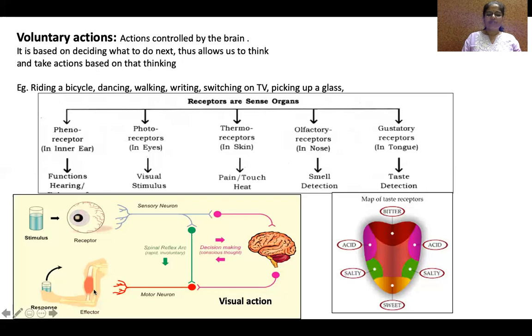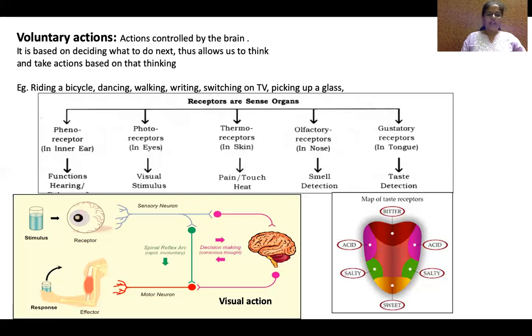In the muscles, there will be a change in the shape of the muscles, which helps to lift our hand and take the cup. Then we lift the hand, take the glass, and then we'll do drinking. This is how the stimulus happens.